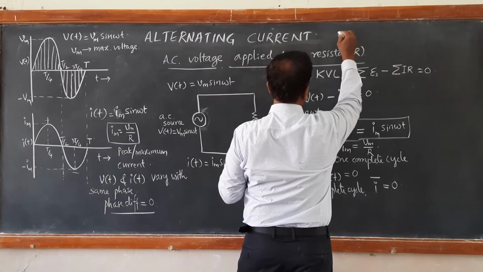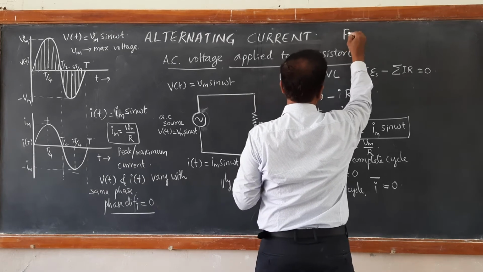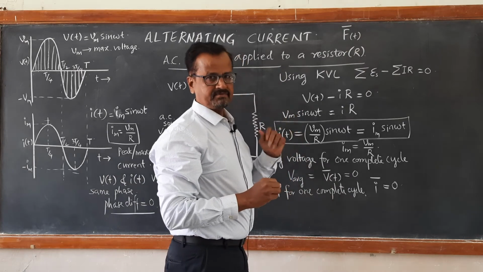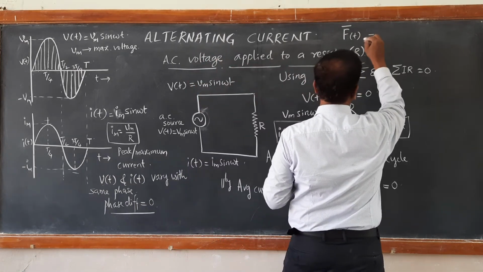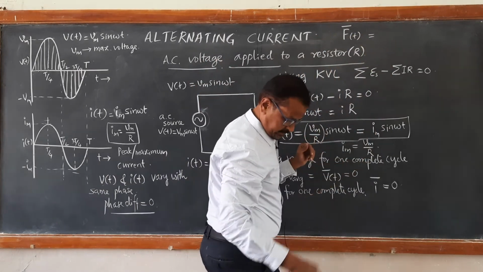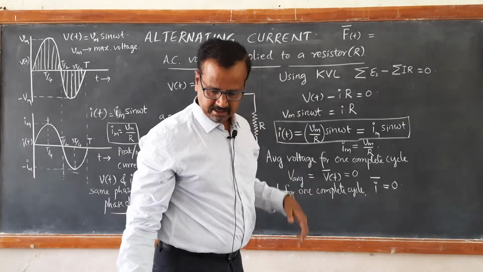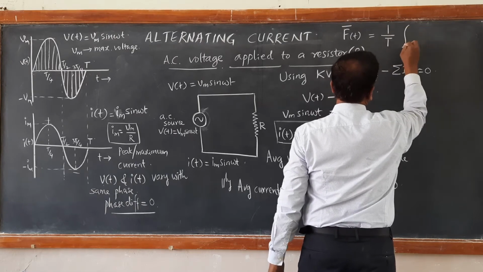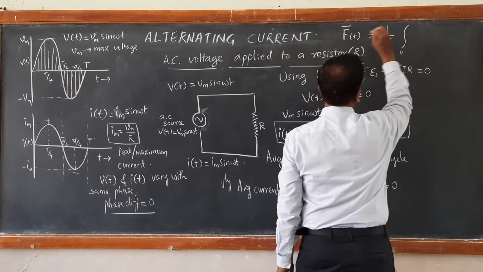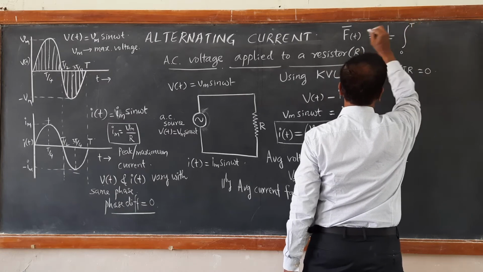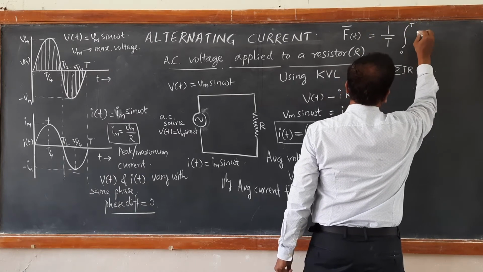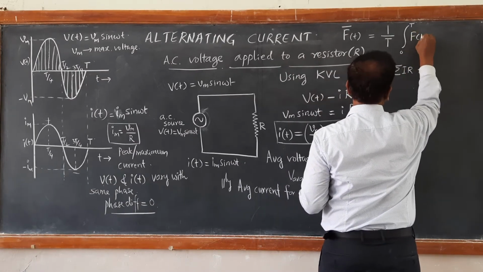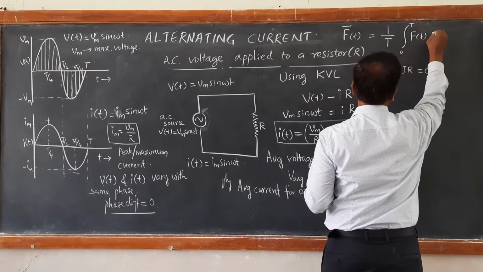If we want to calculate the average of some function f of t for one complete cycle, then it is to be divided by T, and the addition of all instantaneous values of this function is nothing but the integration of instantaneous values from 0 to T.